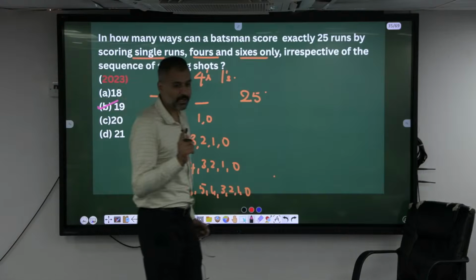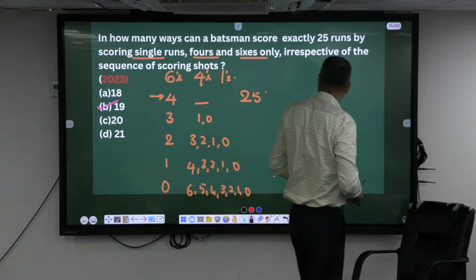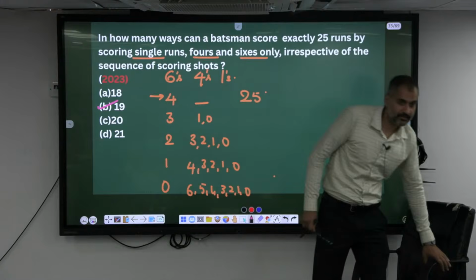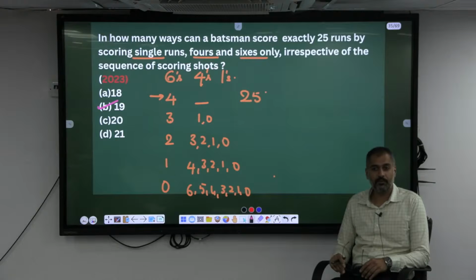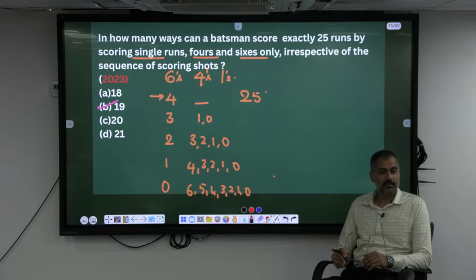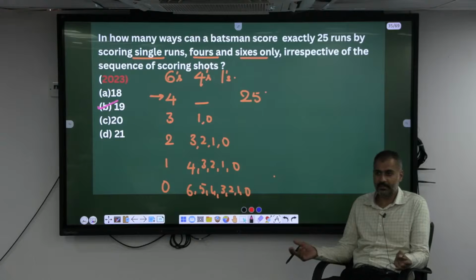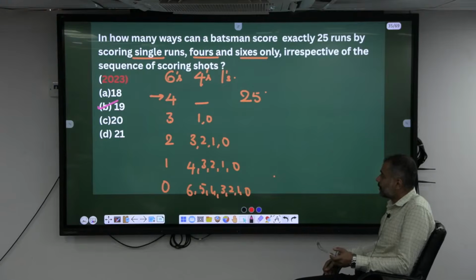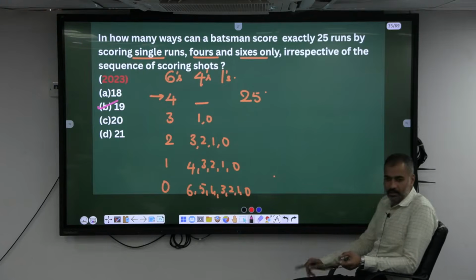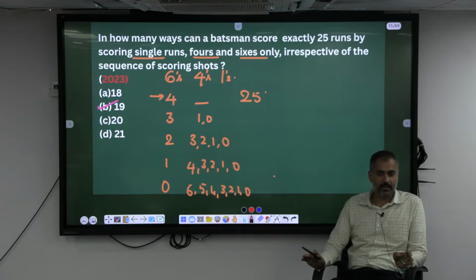Understood? If you analyze this one, earlier also somewhere this very same question has been asked. How many different ways can you pay a bill of 107 rupees using 50 rupee, 10 rupee, 1 rupee? Very similar. Making a score of 25 using 6, 4, 1. If you have analyzed, even in 2023, out of some 2015 questions, 10 questions were repeated one way or the other. 5 new questions were there.